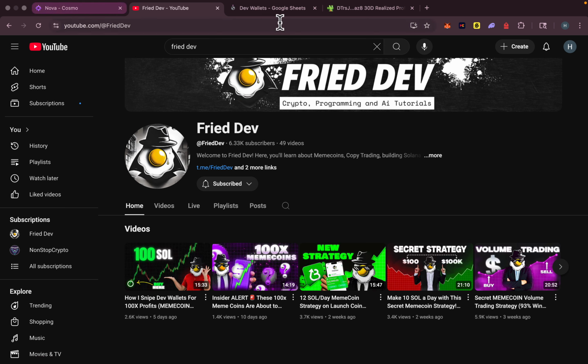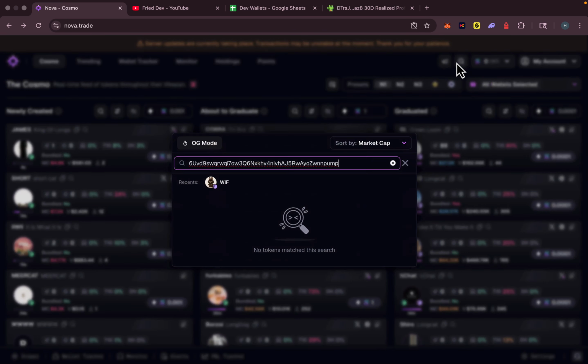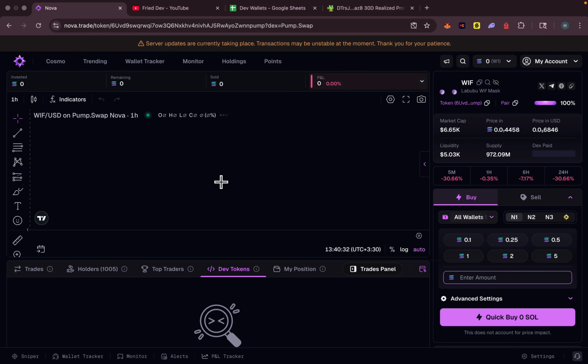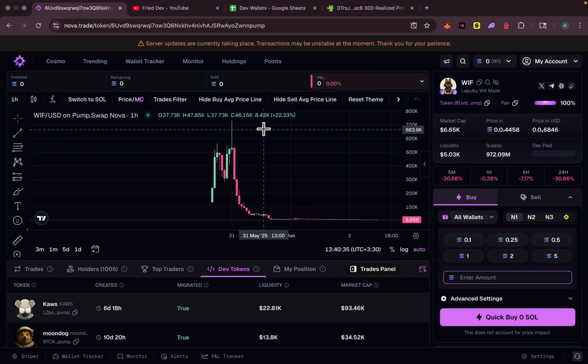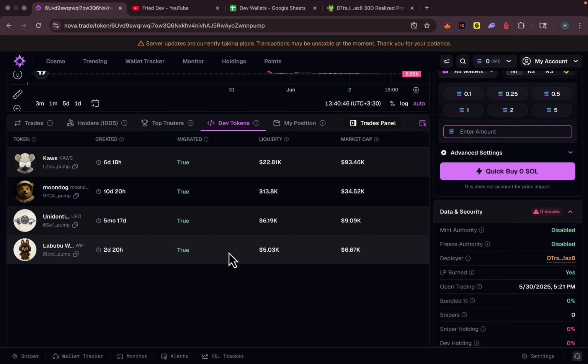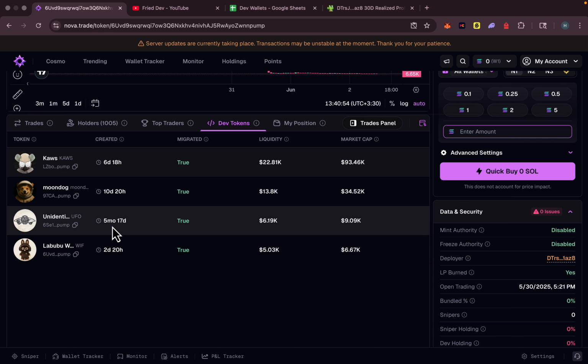Definitely watch this one. If we take a look at this token, you can actually see it reached something around $700,000 market cap. This is a 1 hour candle. And this was quite interesting because every token that this developer launched skyrocketed like hell. They reached millions of dollars in market cap. Look at this one. 2 days ago, 5 months ago, 10 days ago, 6 days ago.